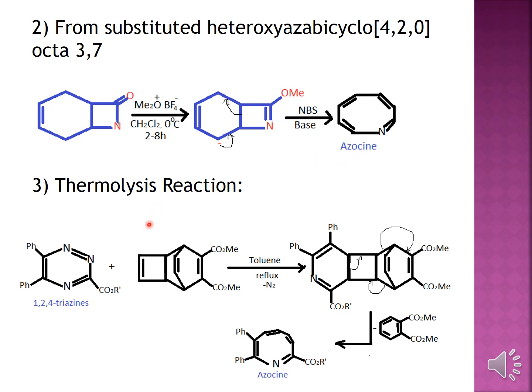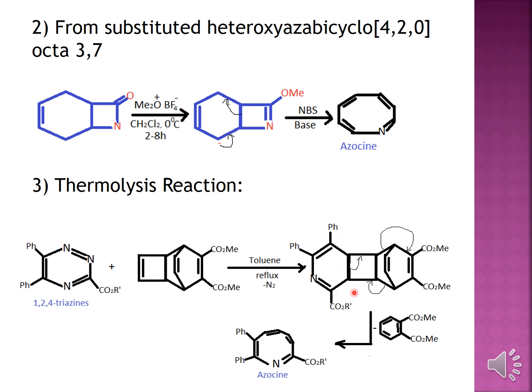Okay, so moving on to thermolysis reaction, and here if you will see the name heterooxyazabicyclo[4.2.0]octa-3,7-diene. Okay, it is an ene compound. And then in thermolysis reaction, if you will take the 1,2,4-triazines and treat it with these bicyclic compounds, what happens here is, you have heard about Diels-Alder reaction, right? So if it undergoes the Diels-Alder reaction and upon treatment with toluene,